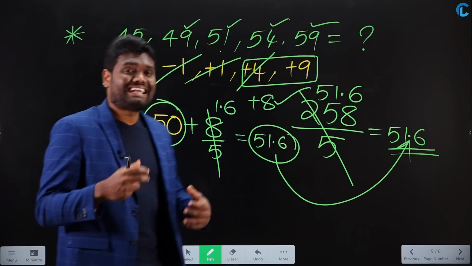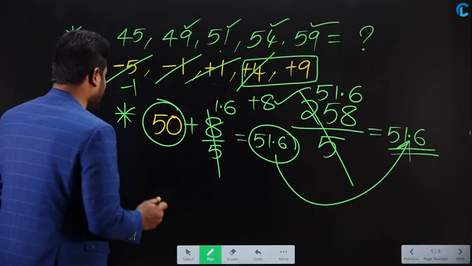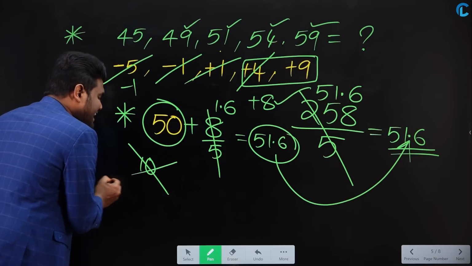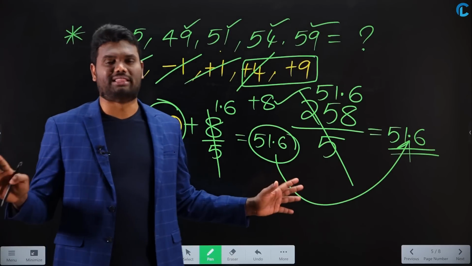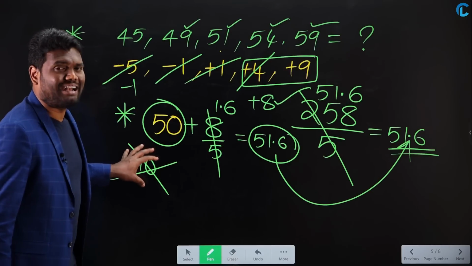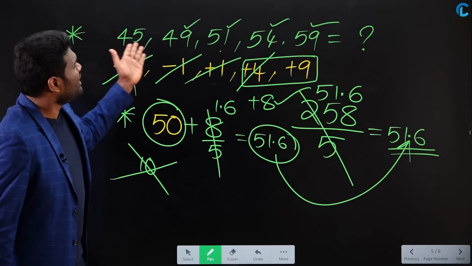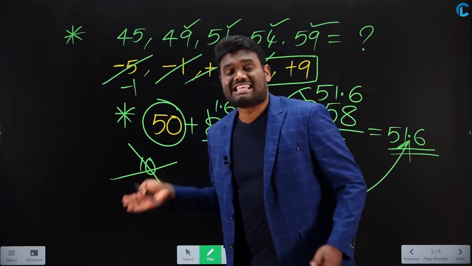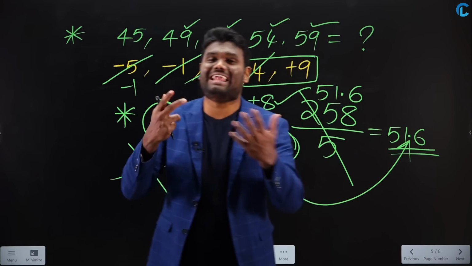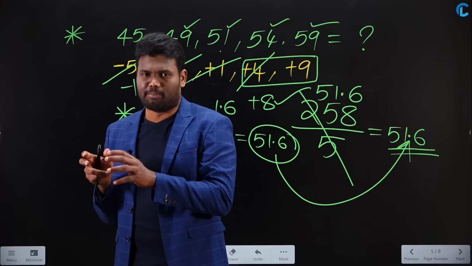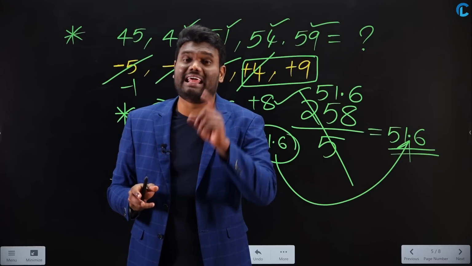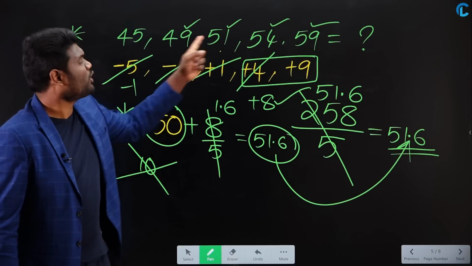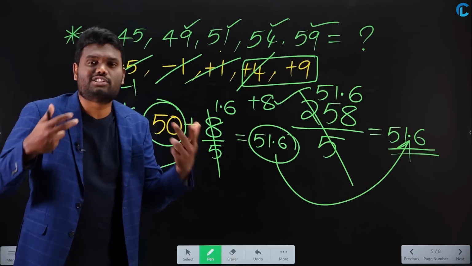Now, what happens when I try with a different assumption? What some guys do is they will try to take numbers like 10. If you are taking 10 as assumption, no use with that. Why? Because all these numbers are close to 50. But when you are taking 10, the calculation is going to be complicated. Try to make the calculation simple. If you are trying to make calculation simple, it means that your assumption should be close to these numbers.